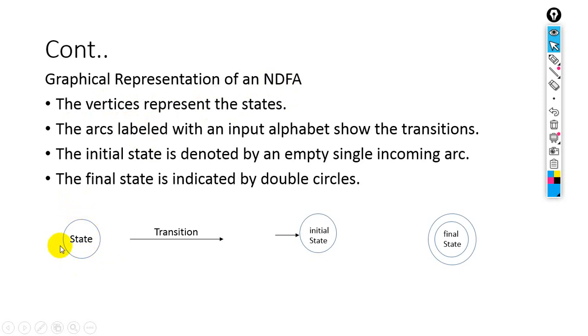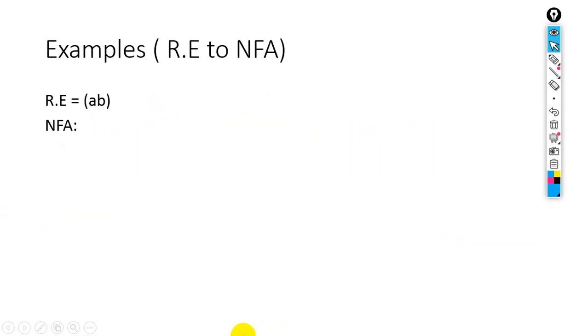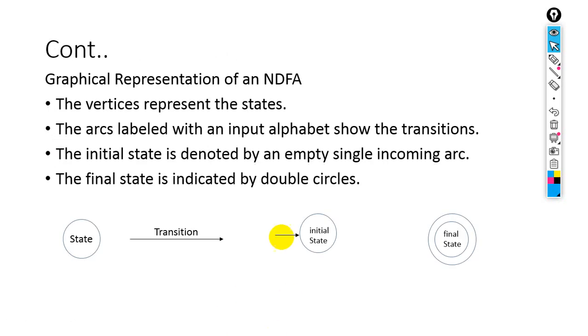A circle will represent a state. Next, the arcs labeled with input alphabet show the transitions. It can be an arrow, a curve, or a straight line, and it represents a transition.